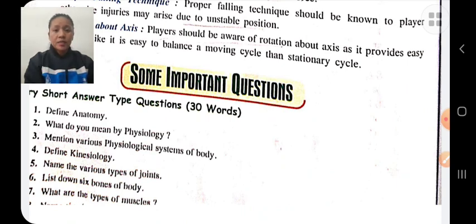Anatomy is a branch of biology in which we study the structures of a human body: the structure, shape and size of the human body, its organs and systems. Physiology is the study of the functioning of various organs or systems of a human body.